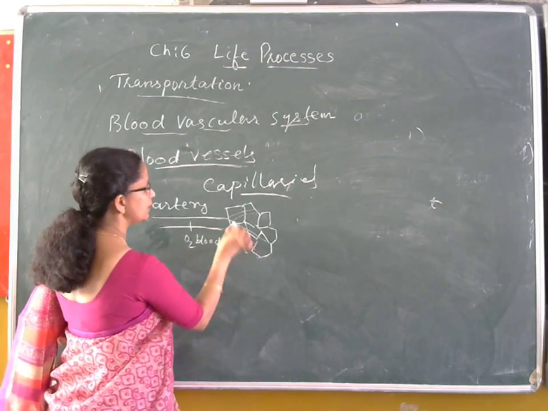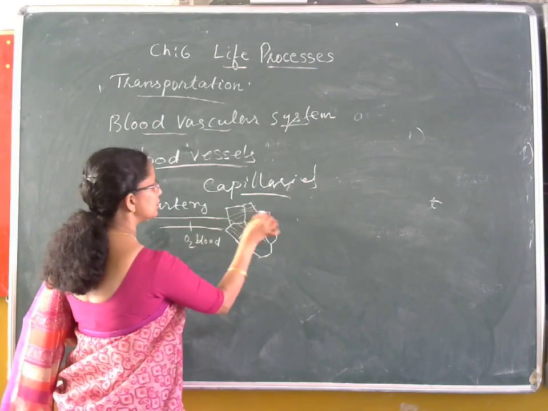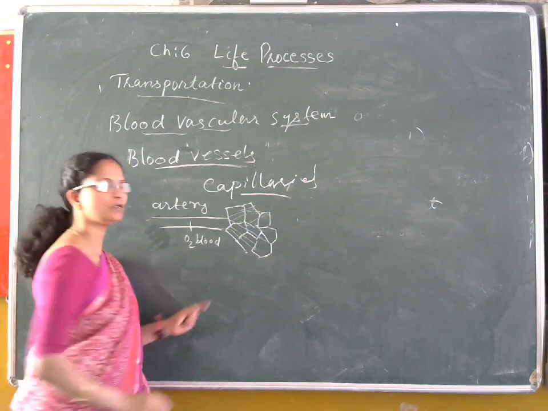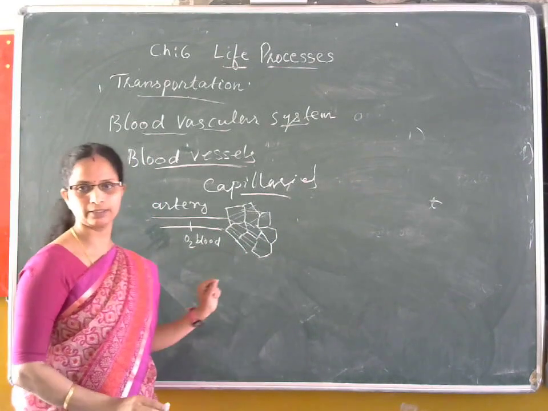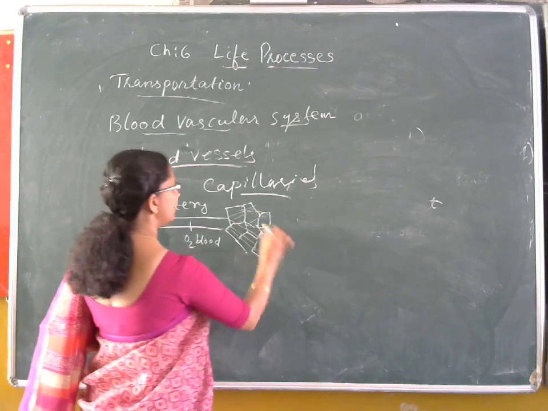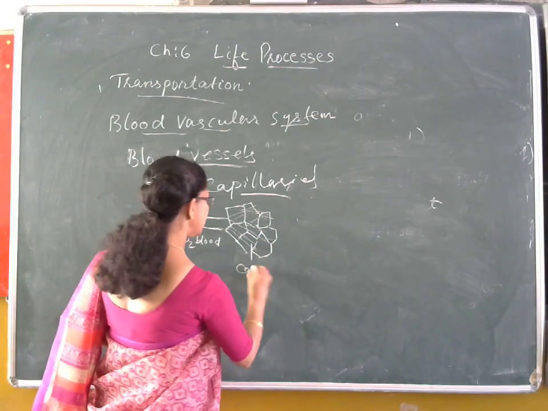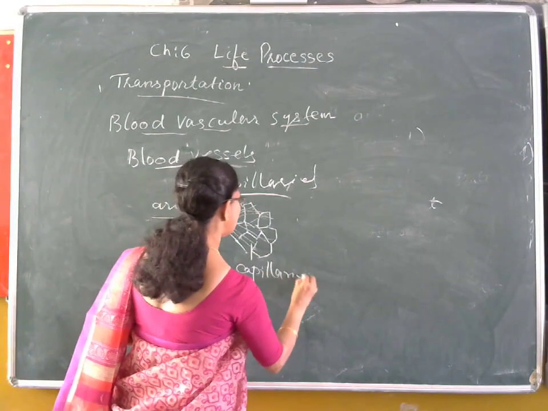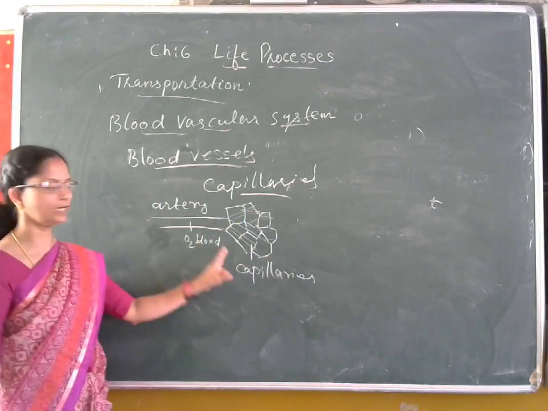These very fine, hair-like branches, which are only about 1 cell thick, are known as the capillaries. So capillaries are formed from the artery.